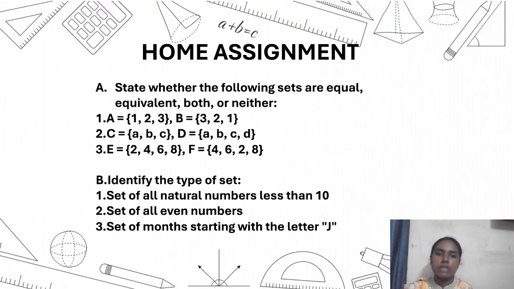Next, from the topic we just learned, I gave two questions as a home assignment. You can do them to get a better understanding of the concept. First is, state whether the following sets are equal, equivalent, both or neither. The following sets are given, so try to find whether they are equal, equivalent, both or neither. Next, identify the type of set. From the sets we learned, I gave some sets for you all to find. So identify what type of set and try to write the answer. It will give you a better understanding of it.